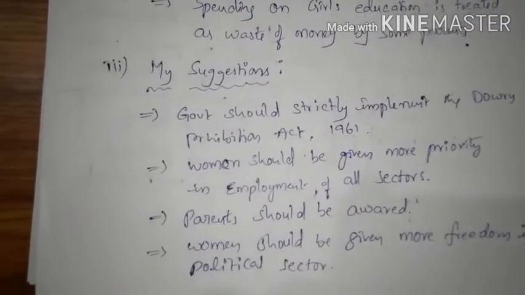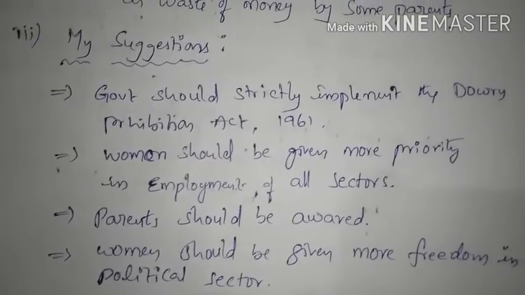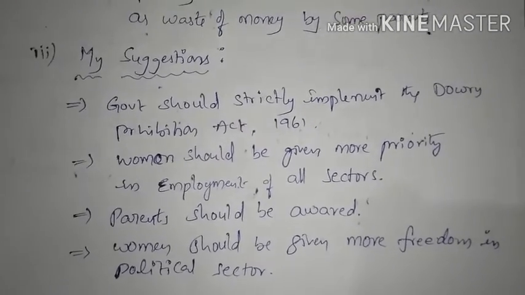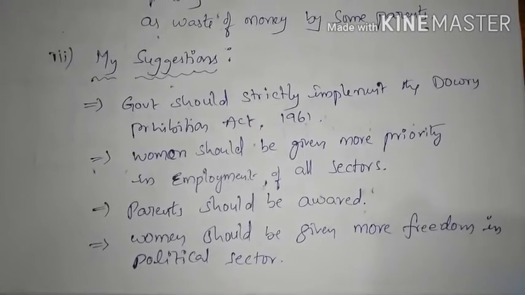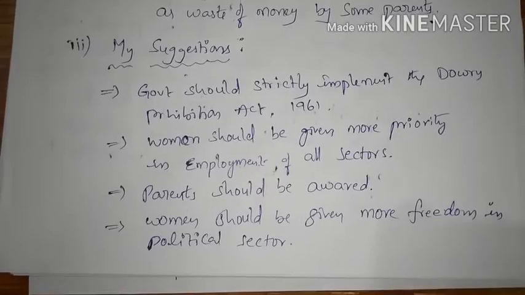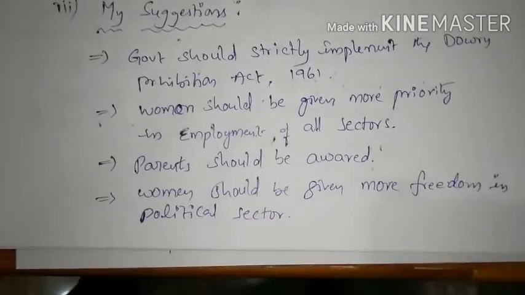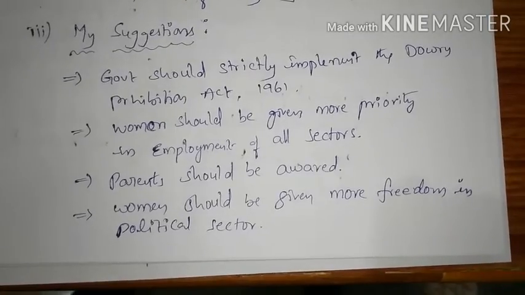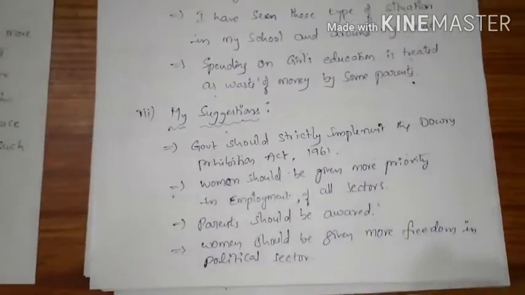And the third paragraph is my suggestions on this problem. Government should strictly implement the Dowry Prohibition Act 1961. Women should be given more priority in employment in all sectors. Parents should be made aware. Women should be given more freedom in the political sector. You may write some more suggestions.